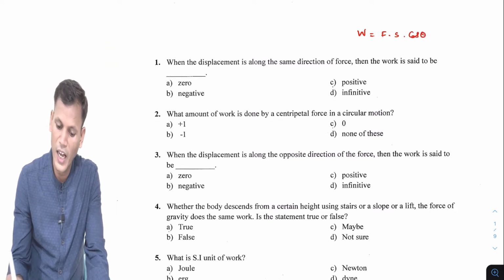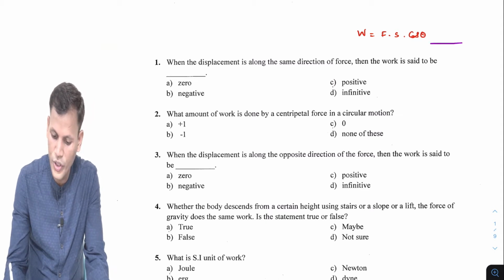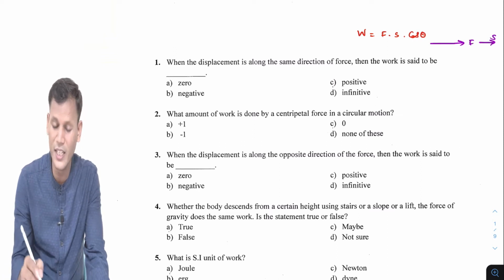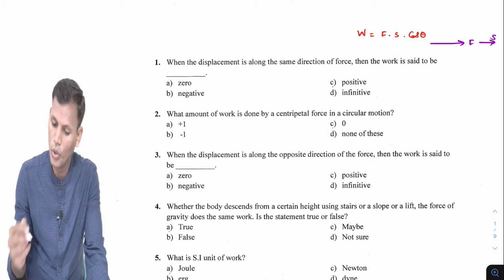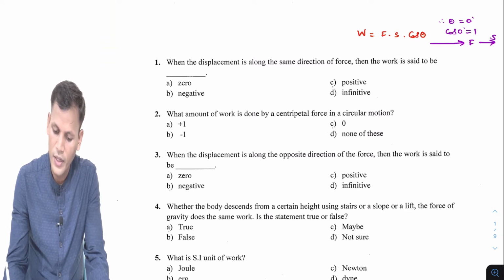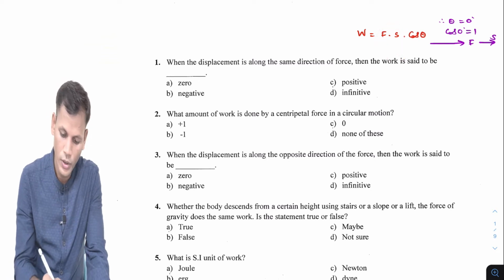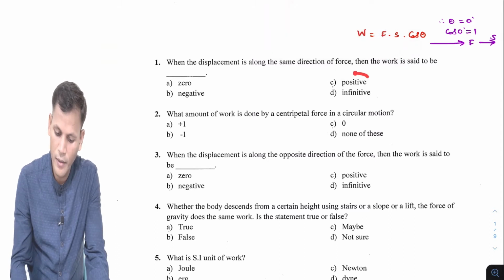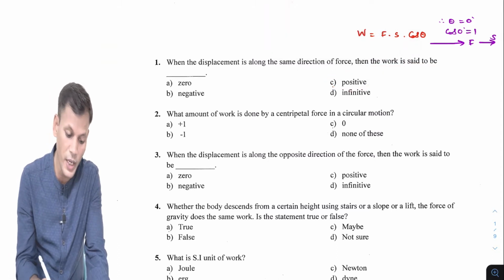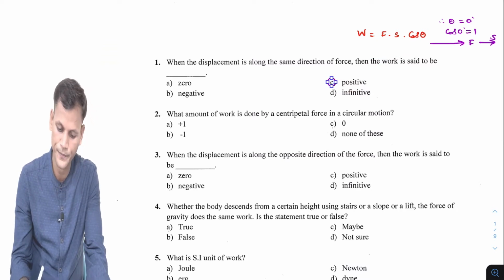Here displacement and force are both in the same direction, so theta becomes 0 and cos 0 is 1. So this will be F into S, which will be positive. Answer is B, that is positive.